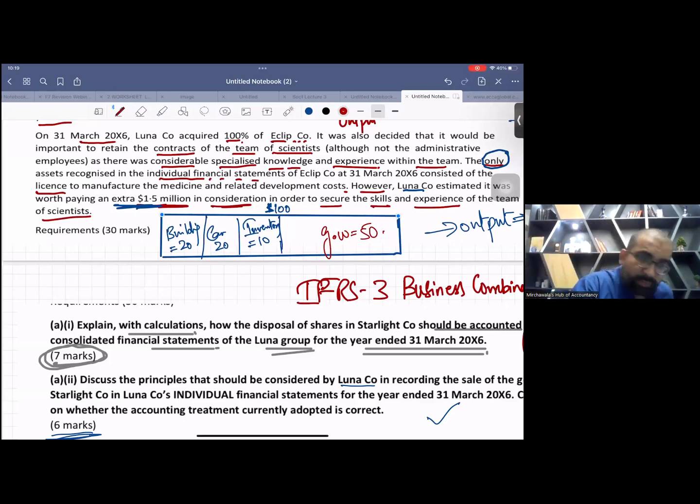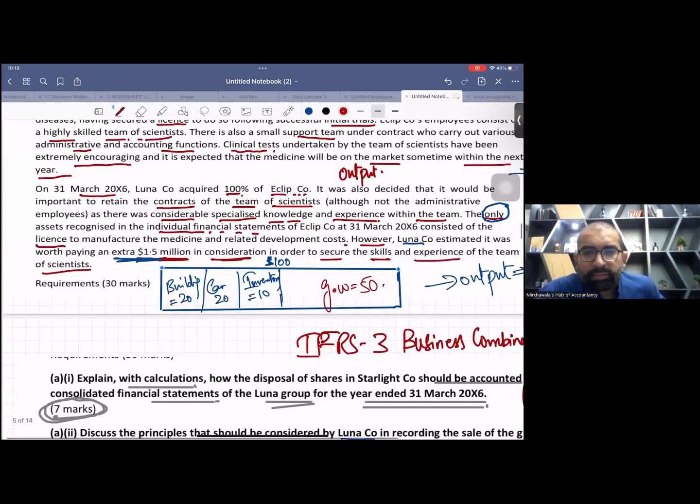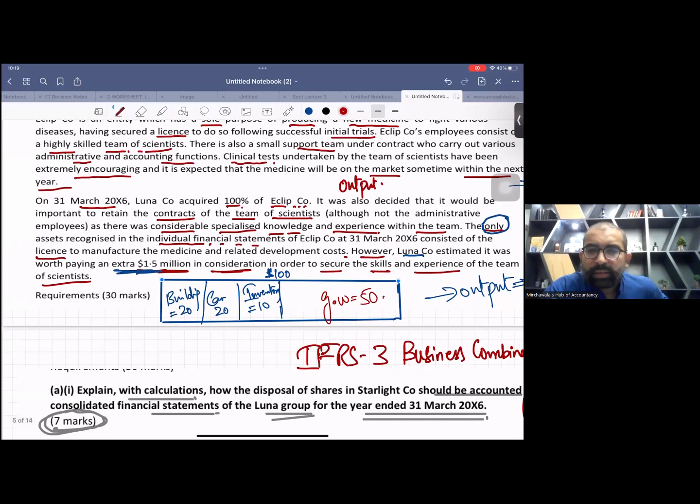So we paid $100 for the whole business, and the goodwill is 50. Now I just calculated this goodwill. Suddenly my accountant came and he said, "Sir, there is a mistake. The fair value of this building is not 20, it's 25." So I just added 5 to the building. So automatically the goodwill is now 45, because we did fair value adjustment.